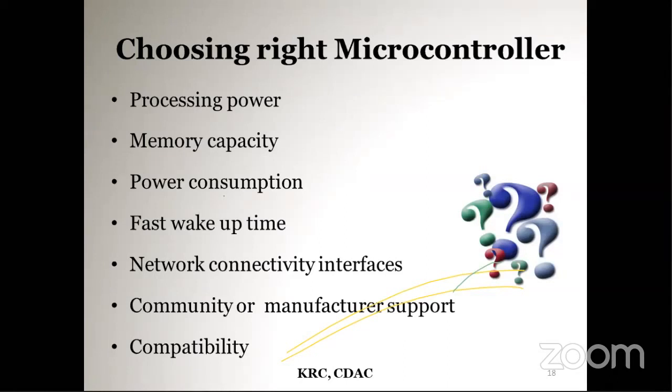You have to check all these things. Depending on your IoT product requirement, you need a few GPIO pins or more GPIO pins. So this is also one important criterion for choosing the right microcontroller.